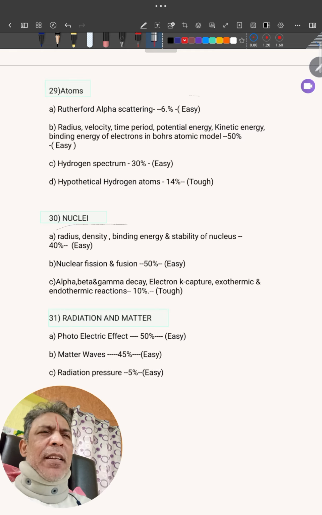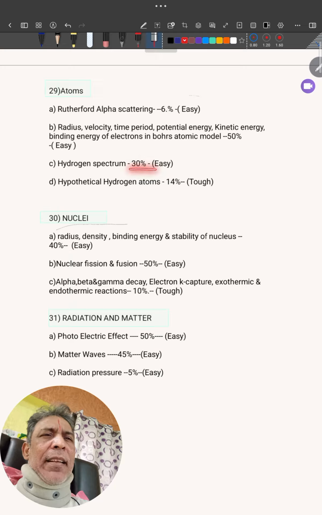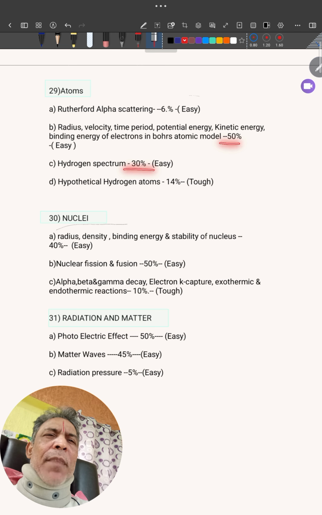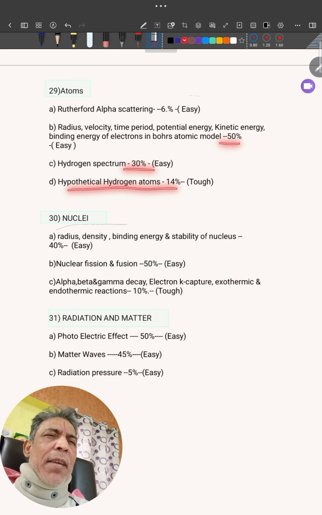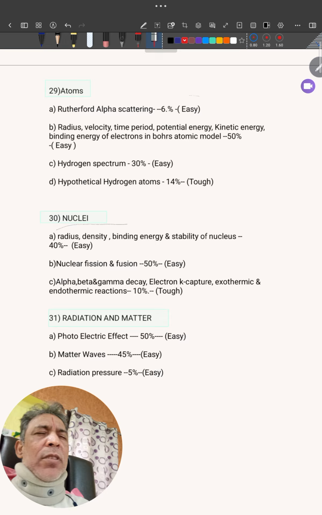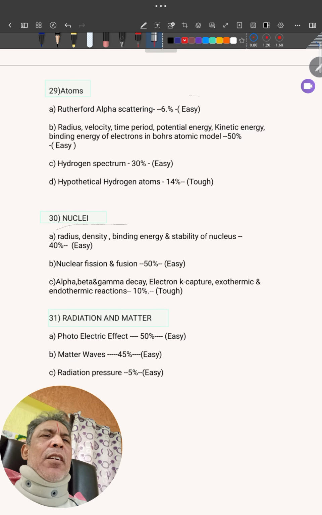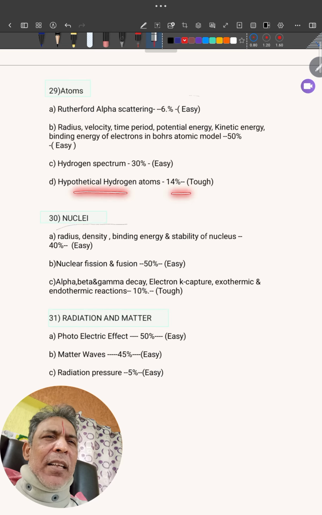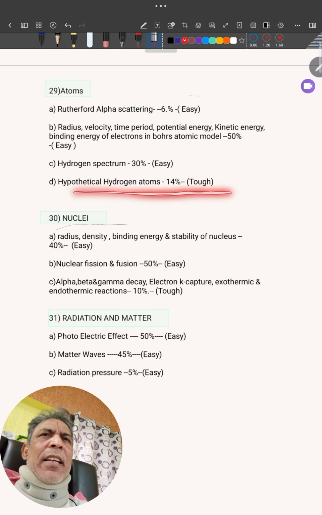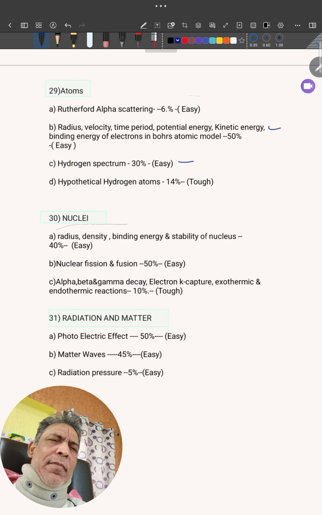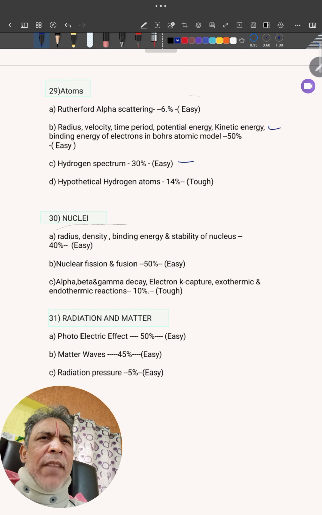All this is formula based. Next, based on the hydrogen spectrum. Like what is the wavelength of the first line of the Balmer series, second line, third line, excitation, de-excitation. Together they'll make 80%. Hypothetical hydrogen atom, reduced mass, if nucleus and electron both are revolving about a common center, and hydrogen-like atoms, then muon, mesic atom, they will come. If you find it difficult, leave this one. At least these two are very important. And compulsory, one question all the time will come from here.